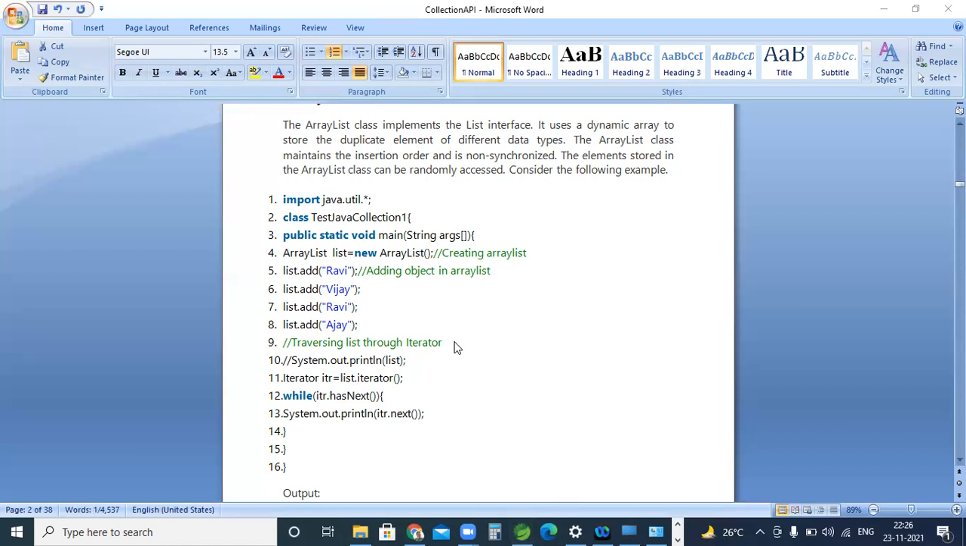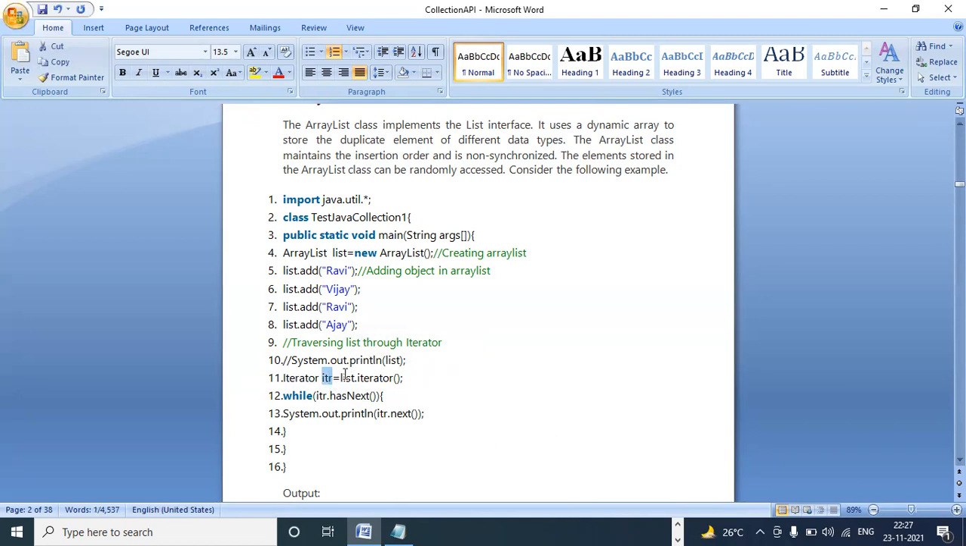Now, what will be the expected outcome? So here, how to read each element? We have to create an iterator object. Iterator itr is equal to list.iterator. We have to call this method, and you can use a while loop: while itr.hasNext. It returns true or false, right? So if the elements are contained in the list, it reads them. Here in line number 11, all the elements in the ArrayList came and were saved in this iterator object, itr.